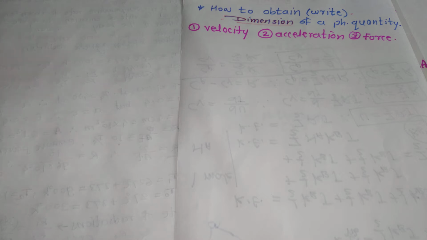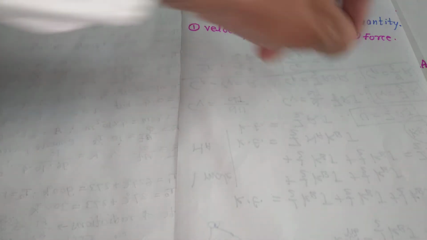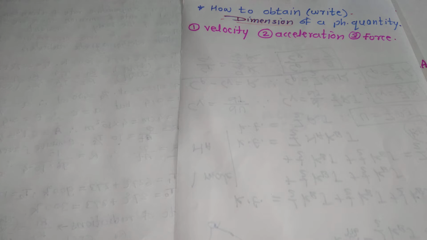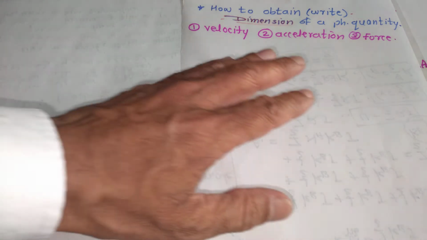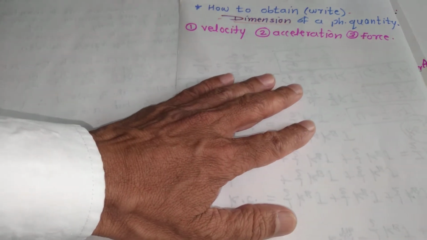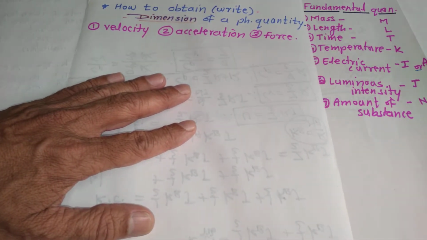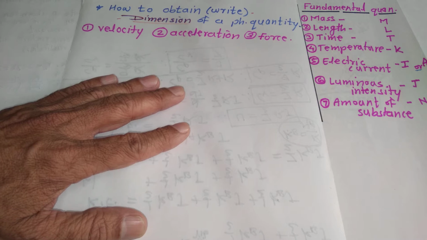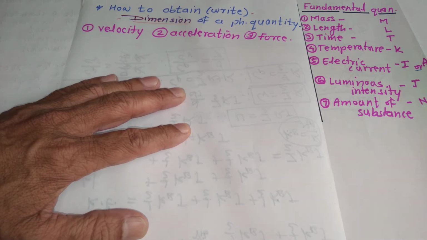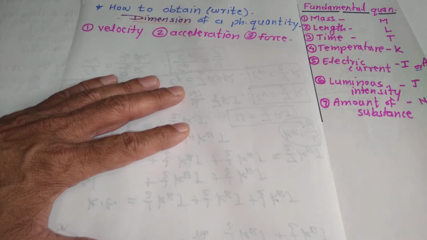जैसे कि velocity, acceleration and force. These are the physical quantities given to us and we have to obtain their dimensions. उसके लिए the basic requirement is that you must know the basic physical quantities, that is, the fundamental quantities, along with their letters as well.